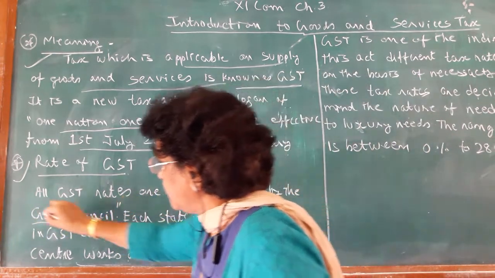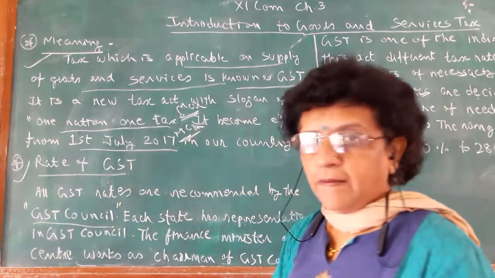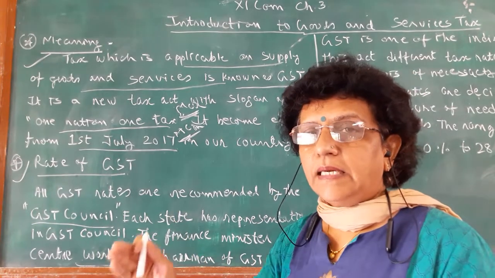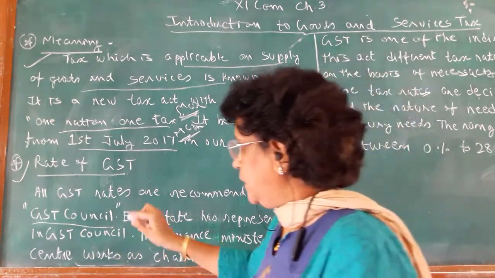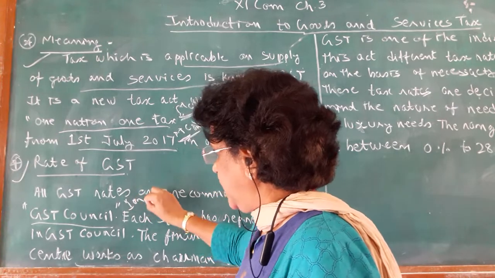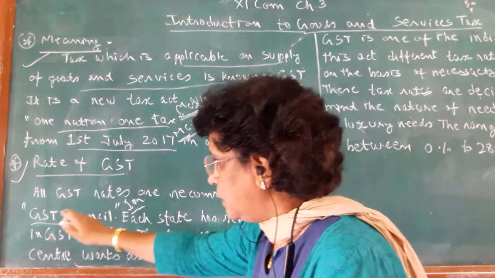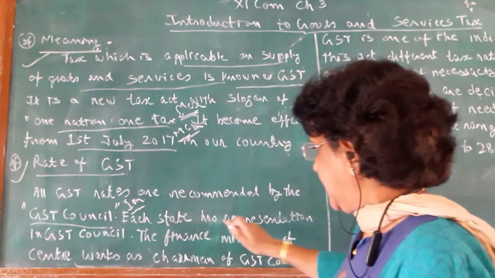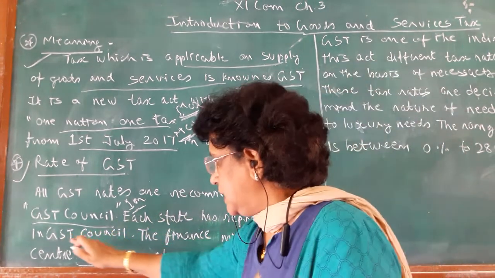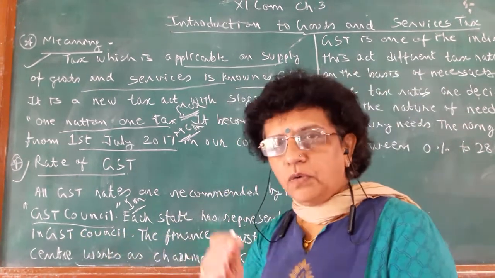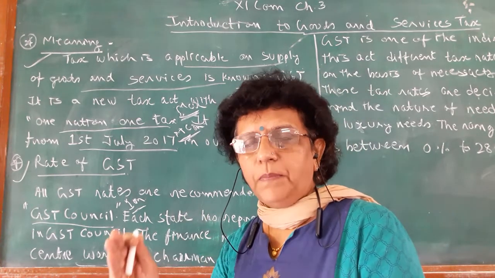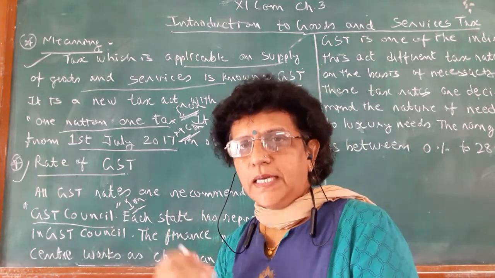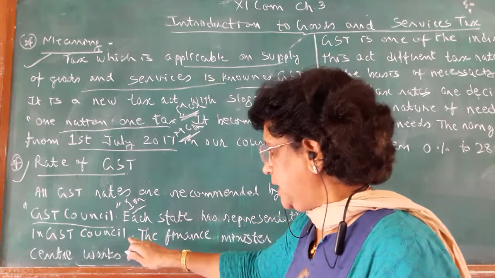So again your 1 mark question: who decides the rate of GST. Each state has representation in the GST Council. You have one person as a representative; your state representative should be there.